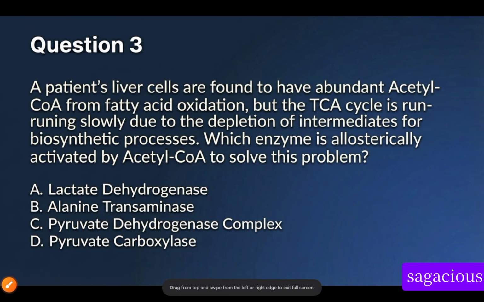A patient's liver cells are found to have abundant acetyl-CoA from fatty acid oxidation, but the tricarboxylic acid cycle is running slowly due to depletion of intermediates for biosynthetic processes. Which enzyme is allosterically activated by acetyl-CoA to solve this problem? So go back to our playlist. We said an enzyme is activated allosterically to stimulate the conversion. It's activated by acetyl-CoA.